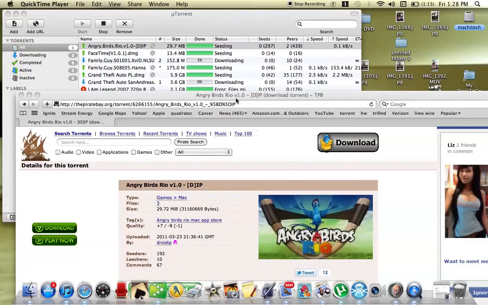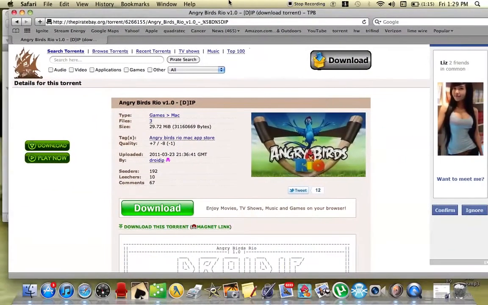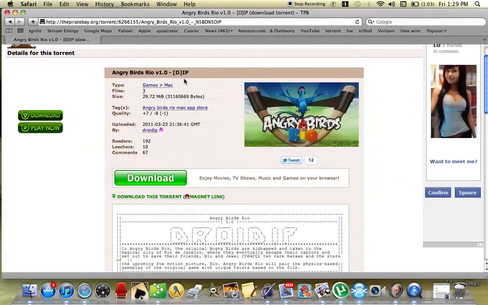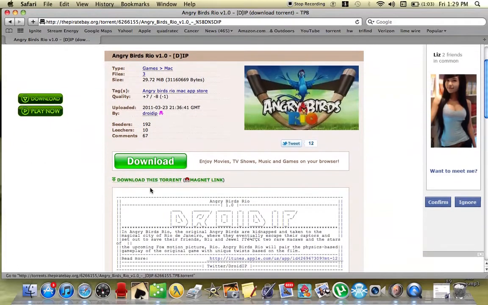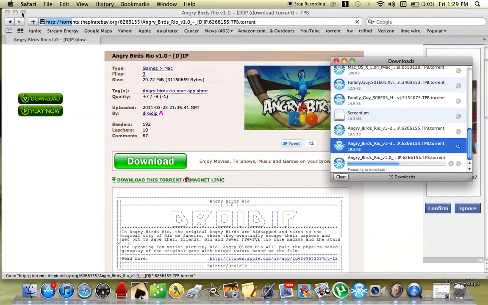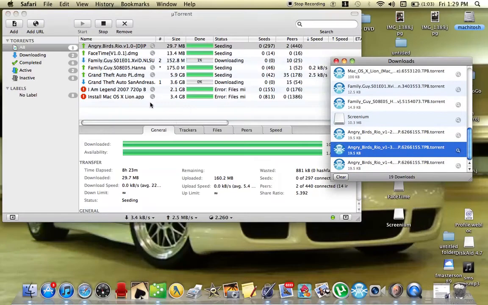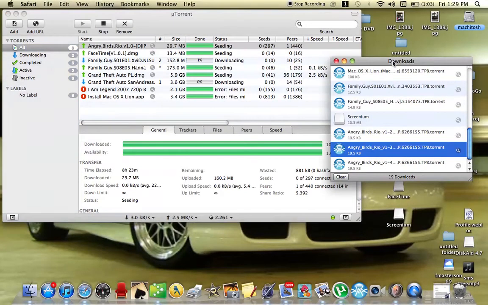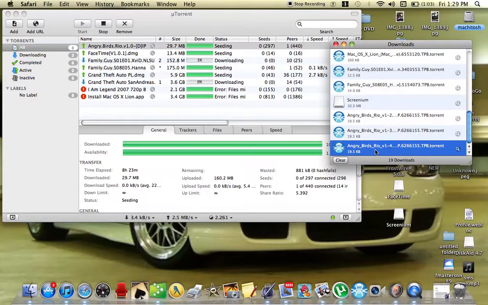Hello YouTube, this is how to download and install cracked Mac apps, basically the ones off the App Store. Okay, first thing you do is open up the link in the description, which brings you to this page. Hit download this torrent, go ahead and exit out of this, and install iFile or uTorrent, which will be in the description, with links on how to download that.